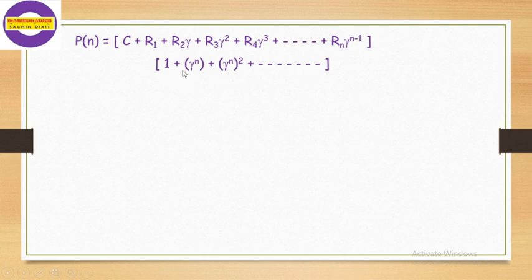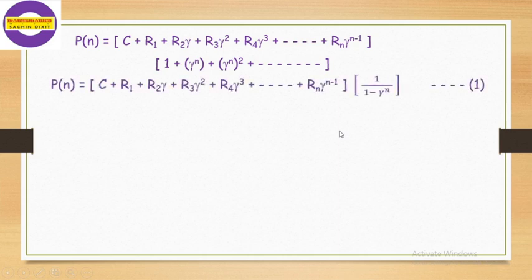And if we observe that this is a geometric series, and it is an infinite sum of a geometric series, then the value of this infinite sum is given by 1 upon 1 minus gamma raised to n. The first bracket as it is, and this gives equation number 1.